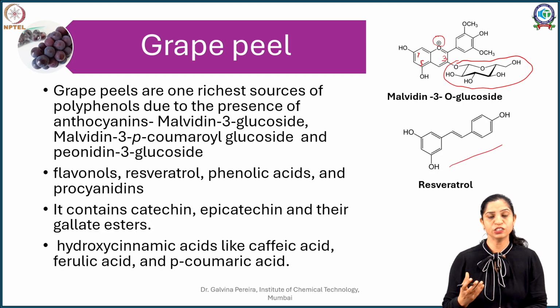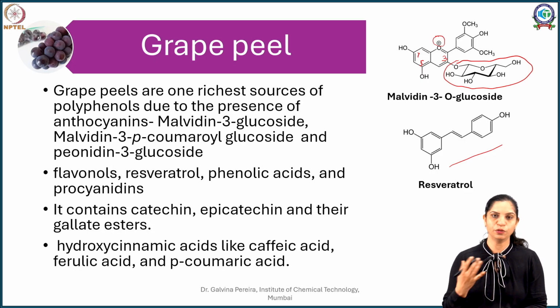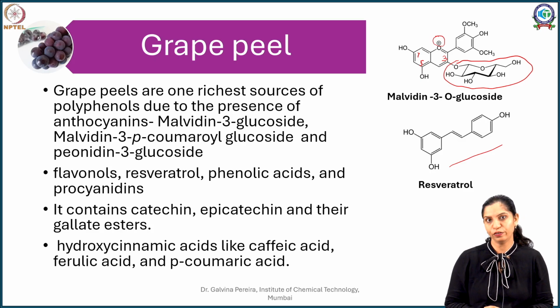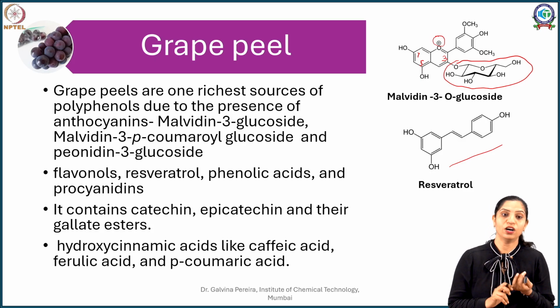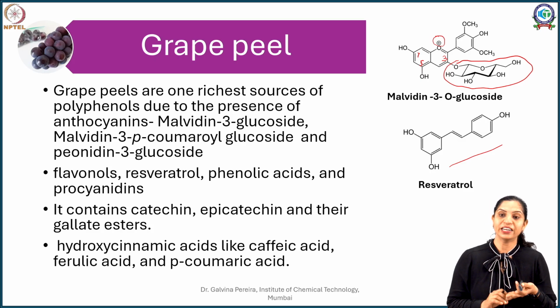Resveratrol is one polyphenolic compound which has been approved in therapy for cancers as a prophylactic as well as a supportive treatment. Apart from that, it contains other flavonols, and tannins such as catechin, epicatechin, as well as gallate esters. It contains cinnamic acid derivatives.